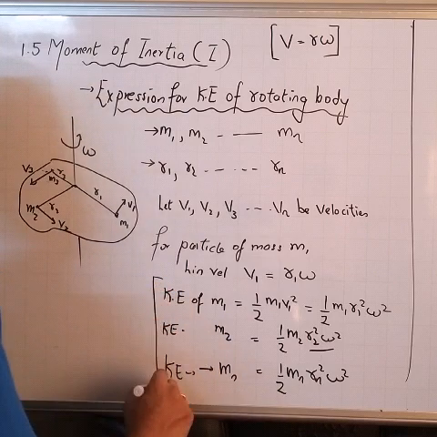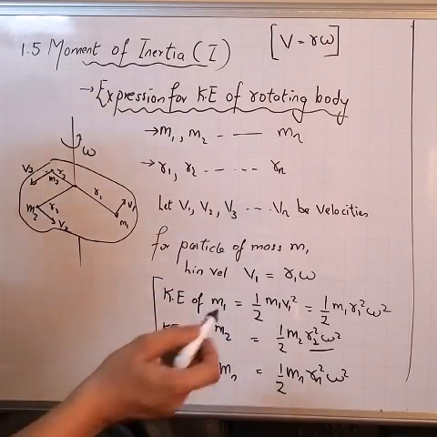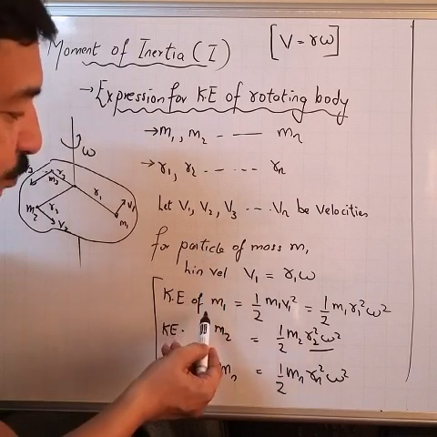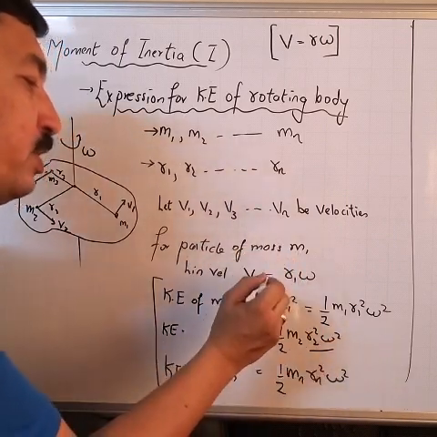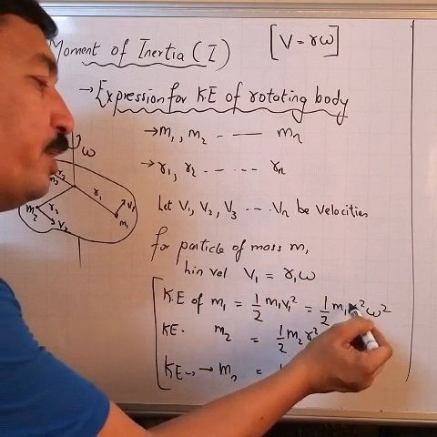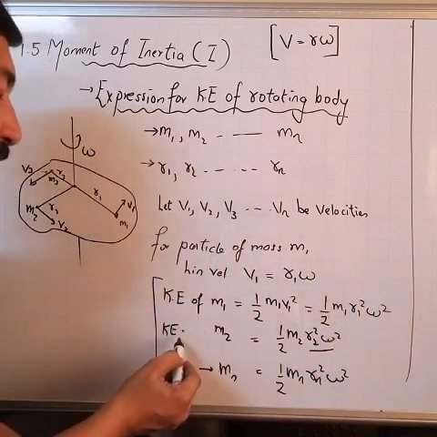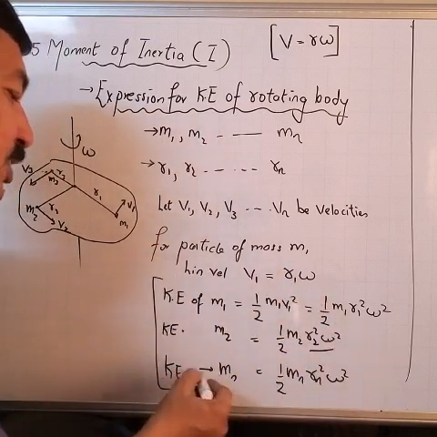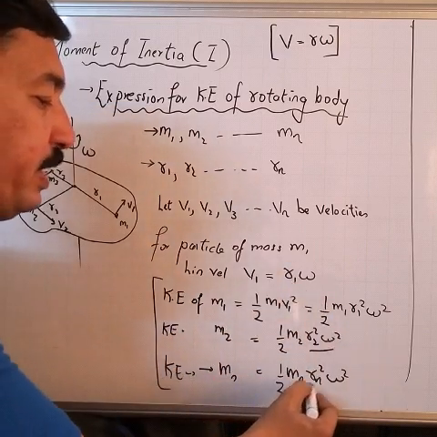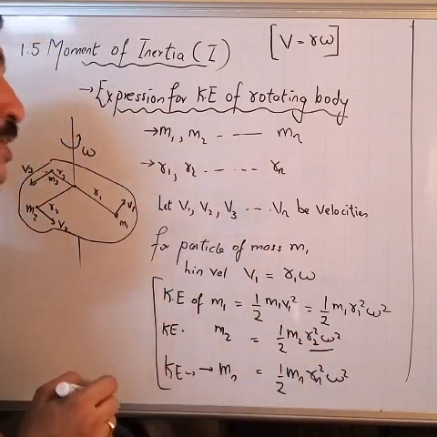Are you understanding these concepts? I have found the kinetic energy of particle of mass m1. It came out to be half m1 v1 square. Instead of v1, I wrote r1 omega, so I get half m1 r1 square omega square. Kinetic energy of mass m2 will be half m2 r2 square omega square, and kinetic energy of mass mn will be half mn rn square omega square.